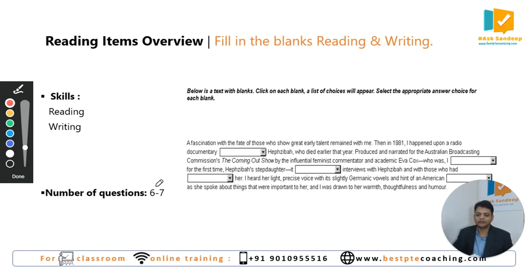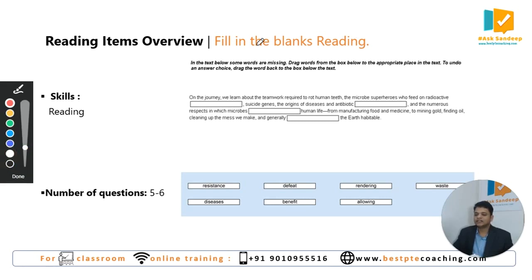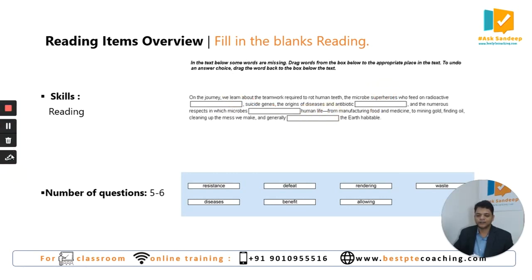And there will be minimum 6 questions and maximum 7 questions asked from this particular question type in the exam. See, the other question type in the reading module is fill in the blanks, reading. In this particular question type, it is similar to the last one, but there are some changes. You are given a paragraph generally in this question, and in the paragraph, you can see some blanks, and these blanks do not have any drop-down buttons.